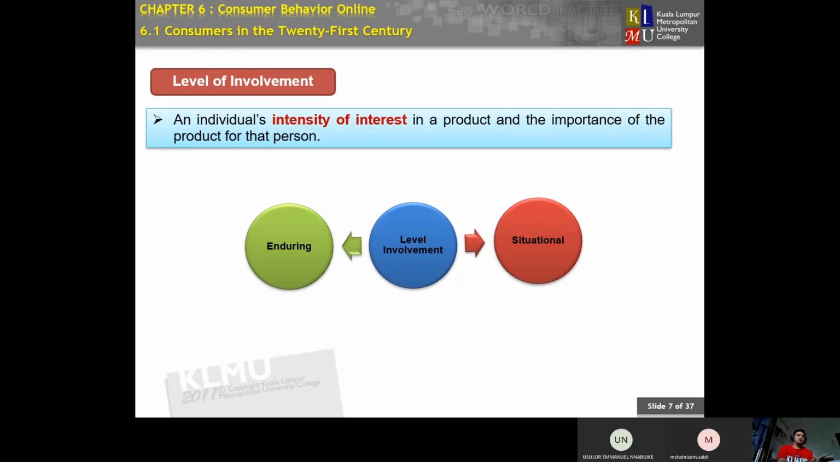Is your product an enduring product or a situational product, meaning it is a certain time of product? Enduring means lasting long, because we need that thing on a daily basis, while situational is based on trending only in a certain period of time.